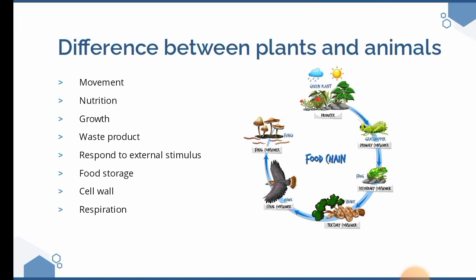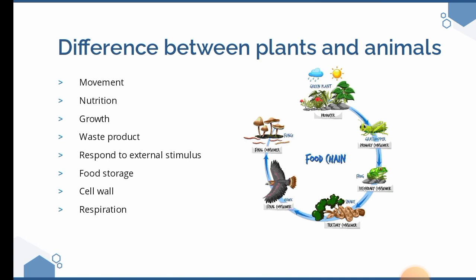Now, let us deal with response to external stimulus. The external stimulus can be light, can be touch, or maybe environmental factors that can affect the response of a particular plant or an animal in life. They also store their food.